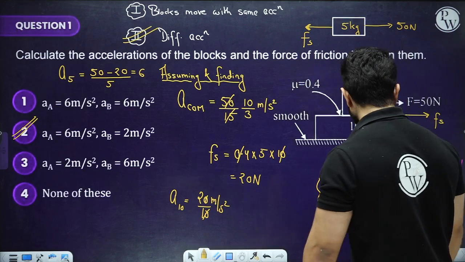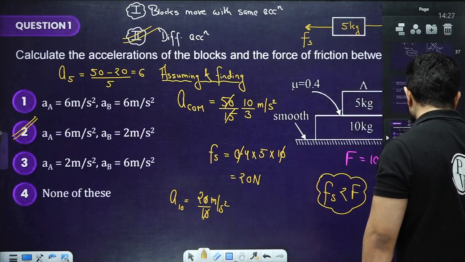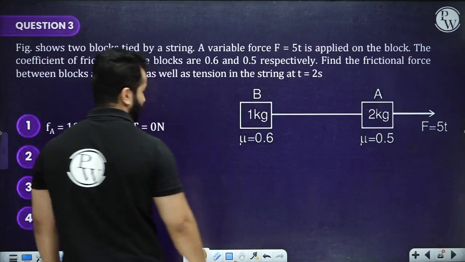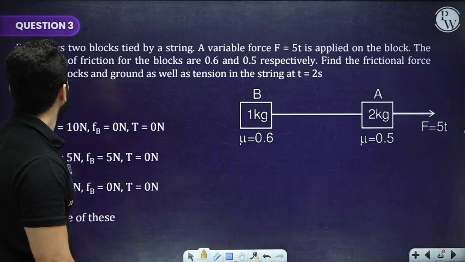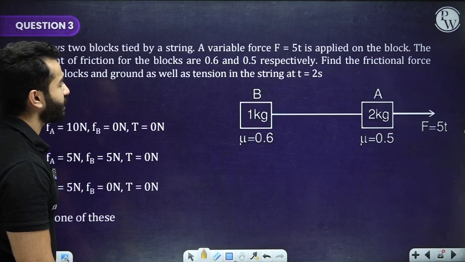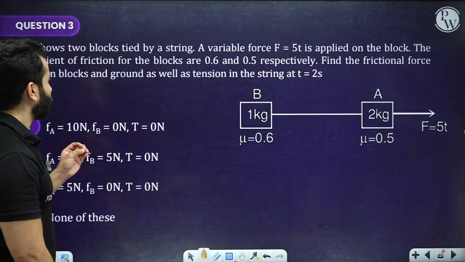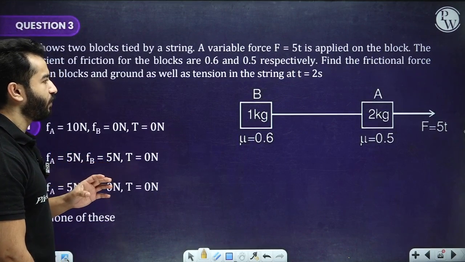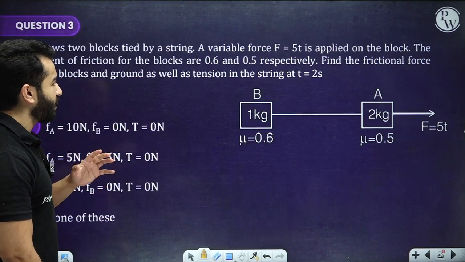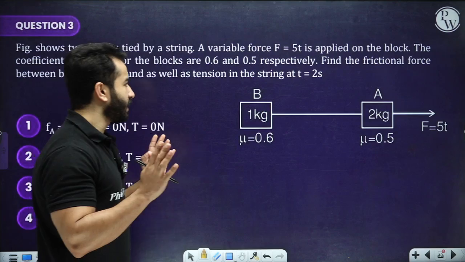So now after this, I've got one more problem for you, and it is something like this. Again, let's read it. The figure shows two blocks tied by a string. A variable force F equals 5t is applied on the block, and the coefficients of friction for the blocks are 0.6 and 0.5 respectively. Find the friction force between the block and the ground as well as the tension in the spring at 2 seconds. All right, let's quickly do it.